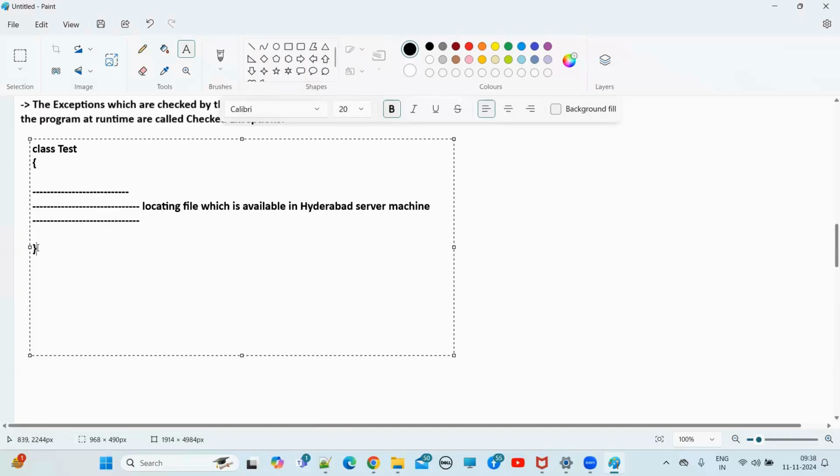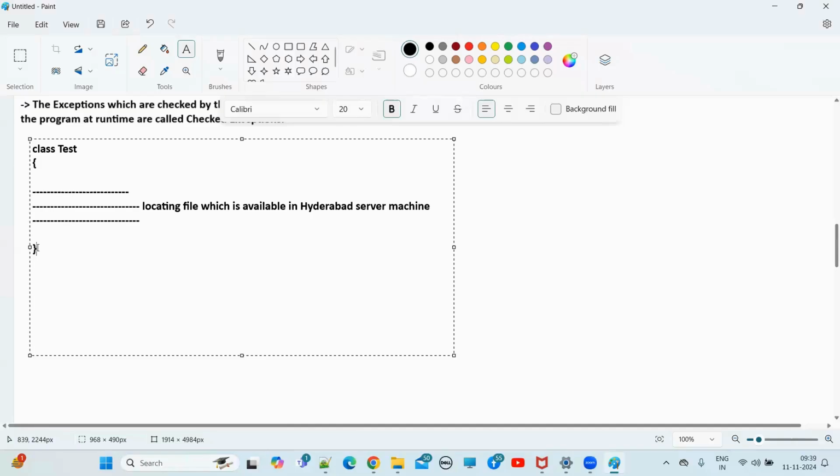Now after writing the Java program, who will act? The compiler has to come into the picture. The compiler has to compile your Java program. Am I right or wrong? Only after compilation will you get bytecode, the .class file. So while compiling, the compiler will look at these lines of code related to locating a file which is available in some server machine.